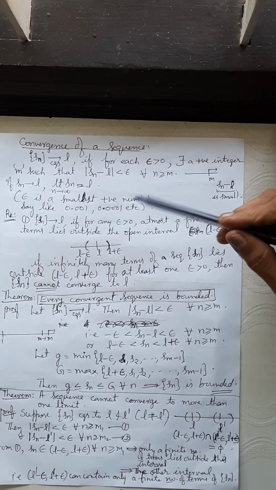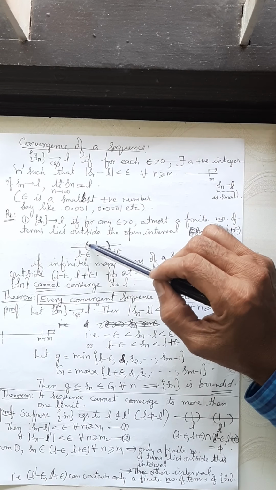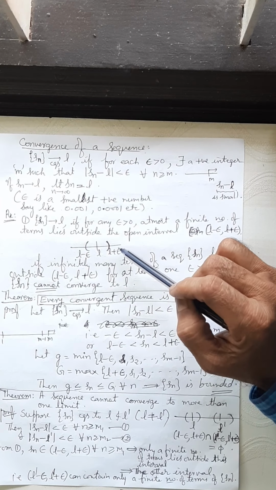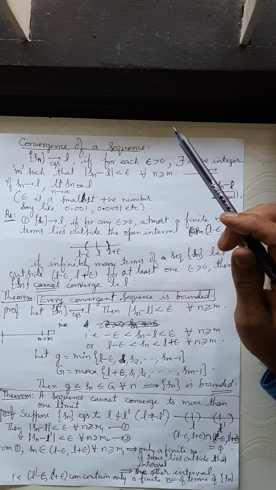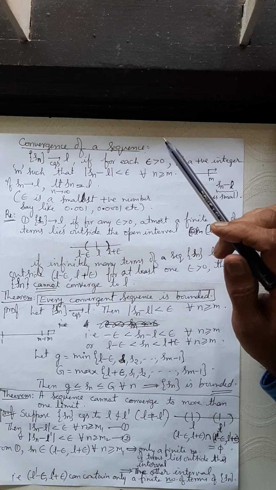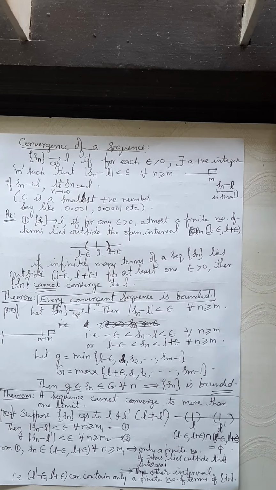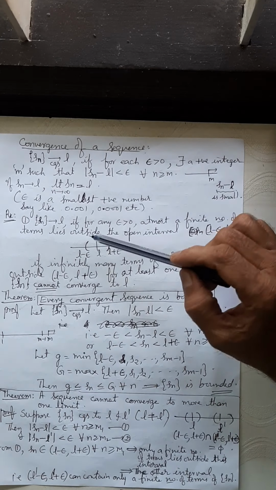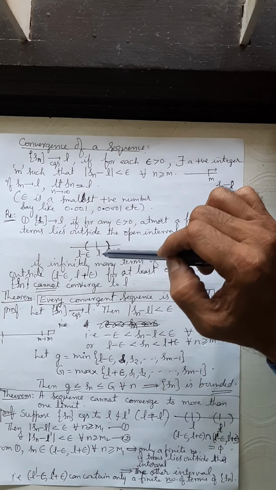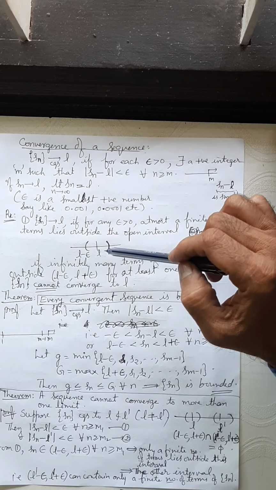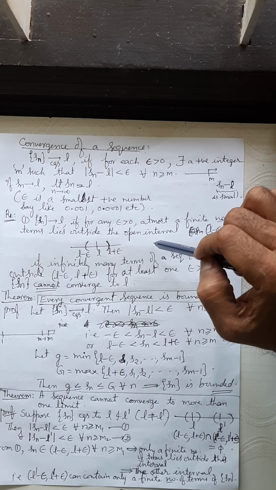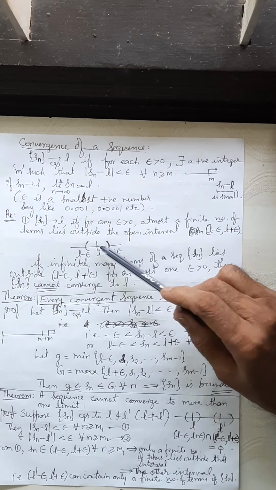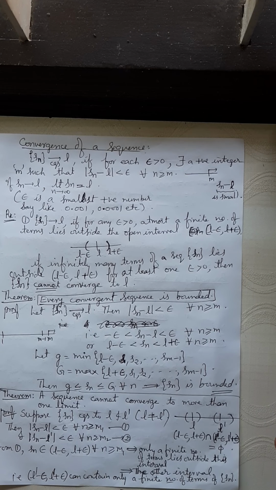Suppose infinitely many terms are moving outside the interval. Then we say that the sequence cannot converge to L. The sequence would converge to L only when infinitely many terms are inside this open interval and only finitely many are outside. If infinitely many are outside, then the sequence cannot converge to L. Is it clear? Convergence is tending to the limit L.